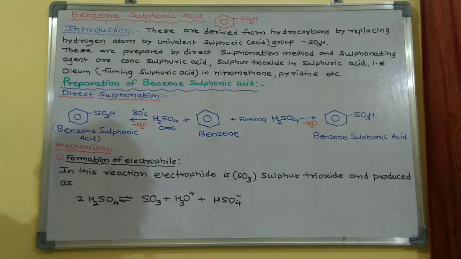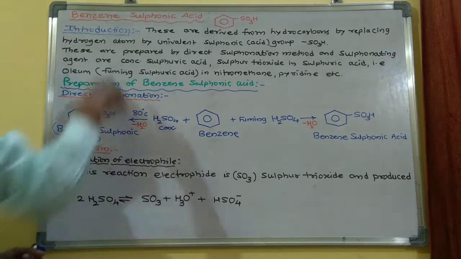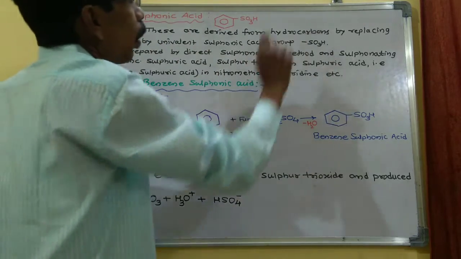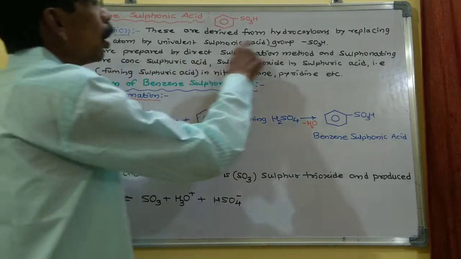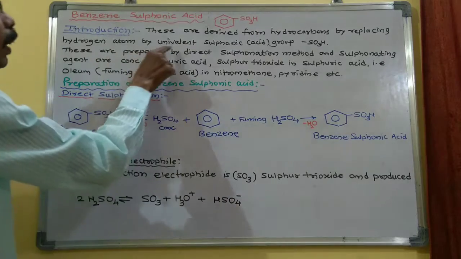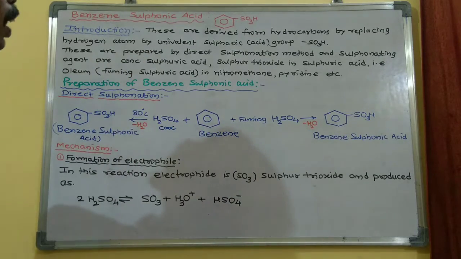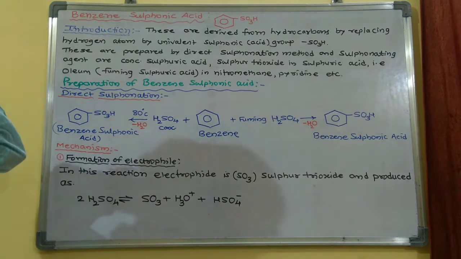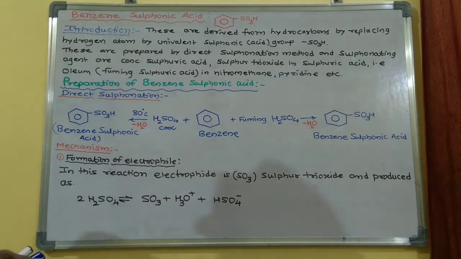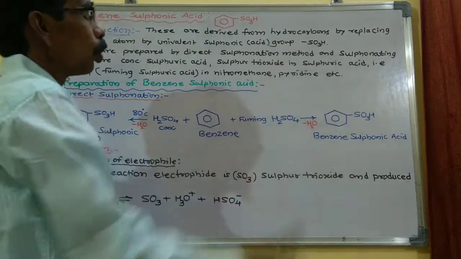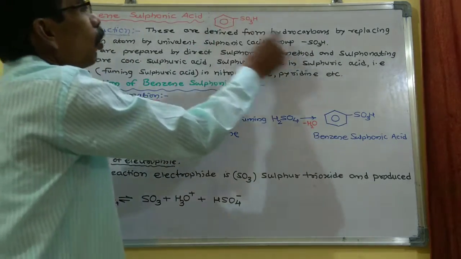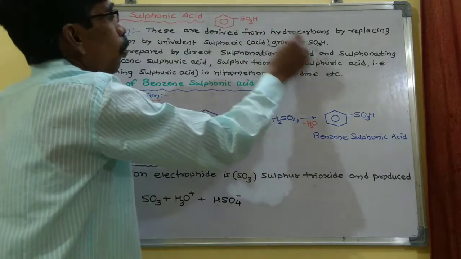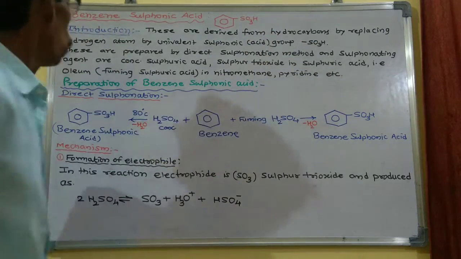So, introduction. These are the derivatives of hydrocarbons. Since benzene sulfonic acids are derivatives of hydrocarbons, they are obtained by replacing the hydrogen atom by the univalent sulfonic group. This is the sulfonic group. So one hydrogen atom of the benzene ring can be replaced by this SO3H.